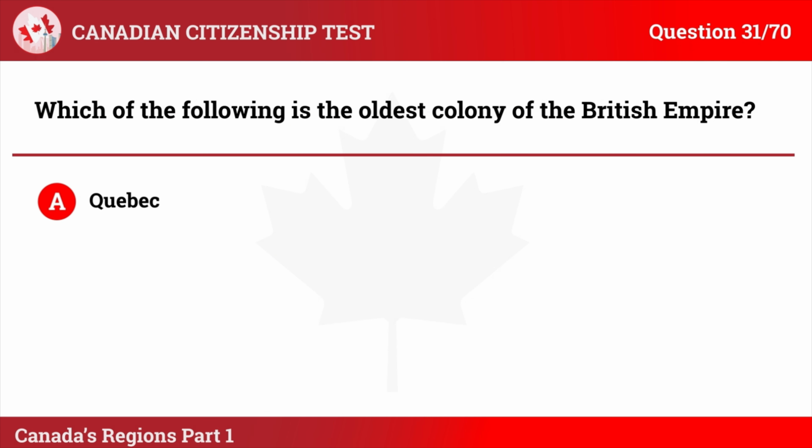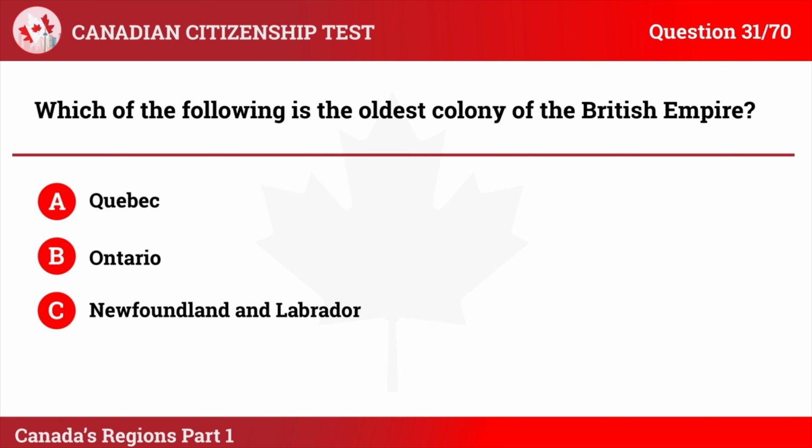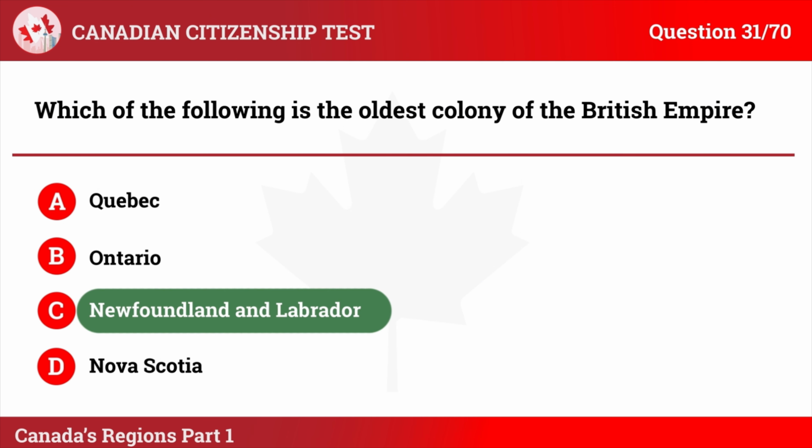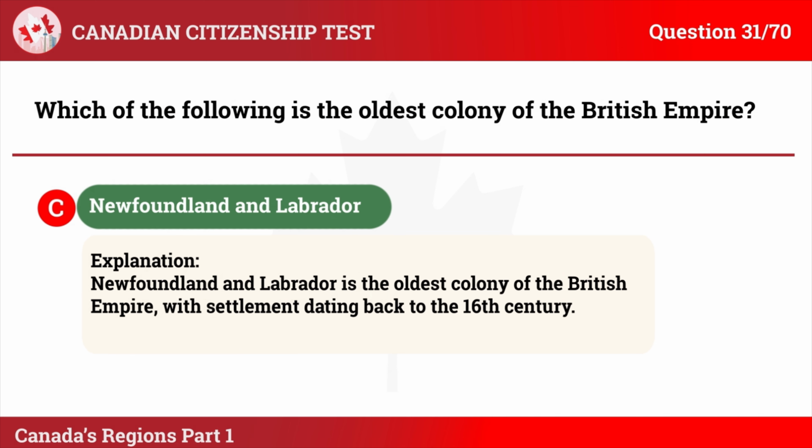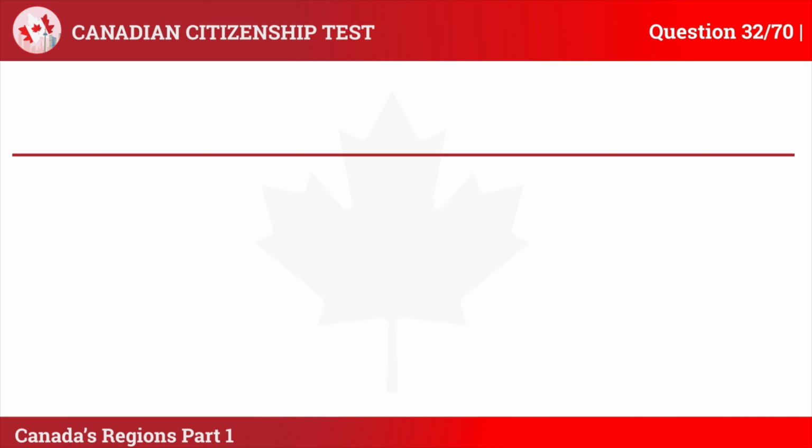Question 31. Which of the following is the oldest colony of the British Empire? A. Quebec. B. Ontario. C. Newfoundland and Labrador. D. Nova Scotia. The correct answer is C. Newfoundland and Labrador. Explanation: Newfoundland and Labrador is the oldest colony of the British Empire, with settlement dating back to the 16th century.